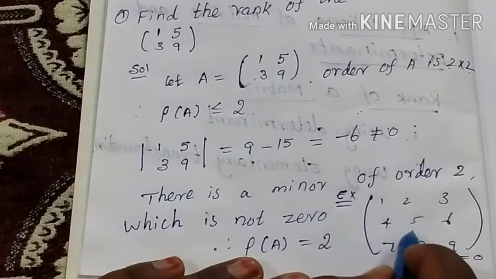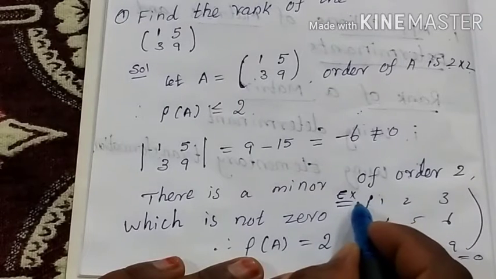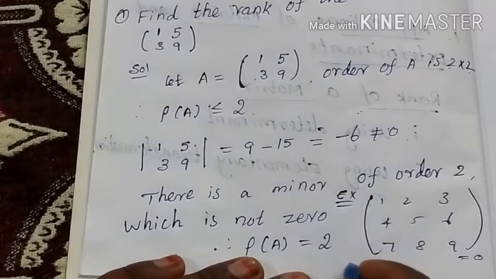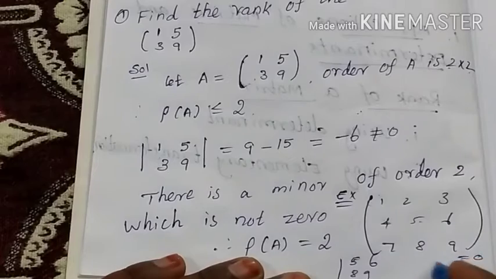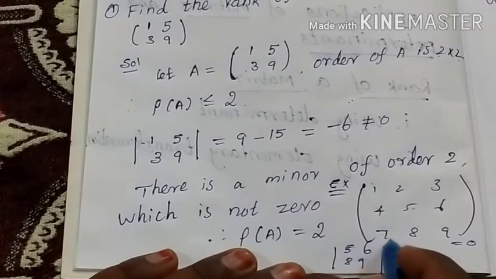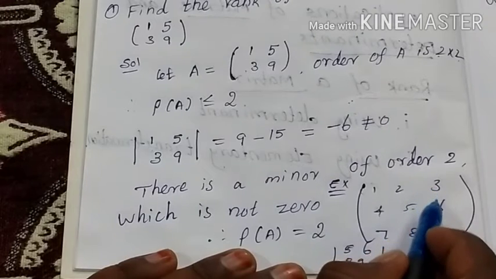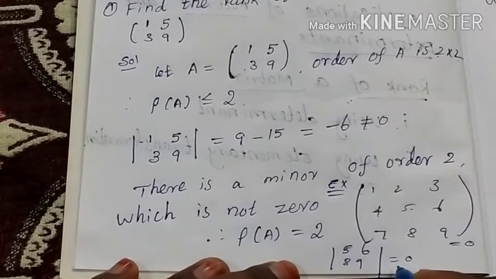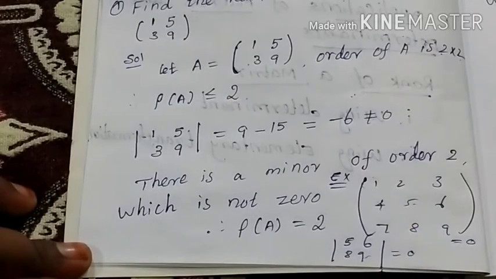First find the minor of 1 by eliminating the corresponding row and column, then we get the determinant of 5, 6, 8, 9. This is already known, the syllabus of 11th standard. Suppose this is equal to 0, then find the minor of 2. Following the same manner, if any one minor is not equal to 0, the rank of the matrix is 2. This is the determinant method for 2 by 2 and 3 by 3 matrices.